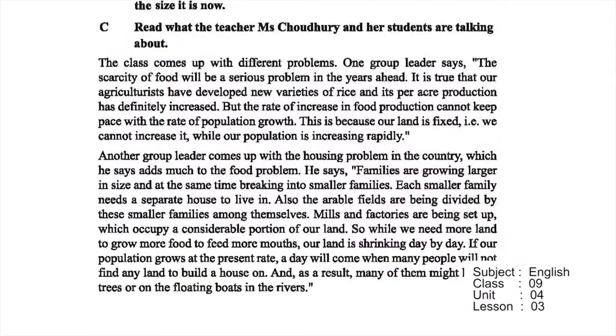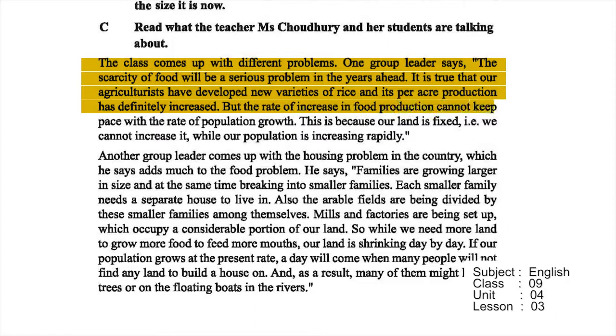Okay? Lesson 3, Our Food and Shelter, from your book. It's page number 48. C number passage. The class comes up with different problems. One group leader says the scarcity of food will be a serious problem in the years ahead. It is true that our agriculturists have developed new varieties of rice and its per acre production has definitely increased. But the rate of increase in food production cannot keep pace with the rate of population growth. This is because our land is fixed. We cannot increase it while our population is increasing rapidly.